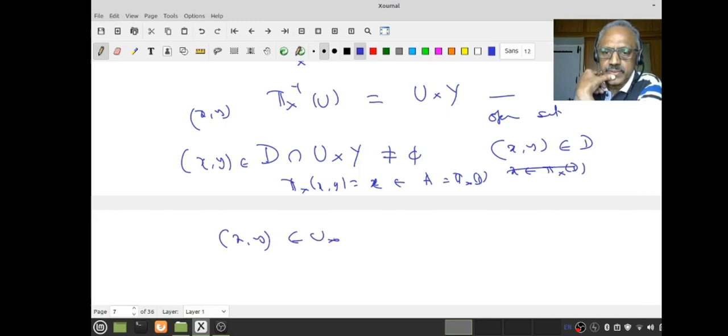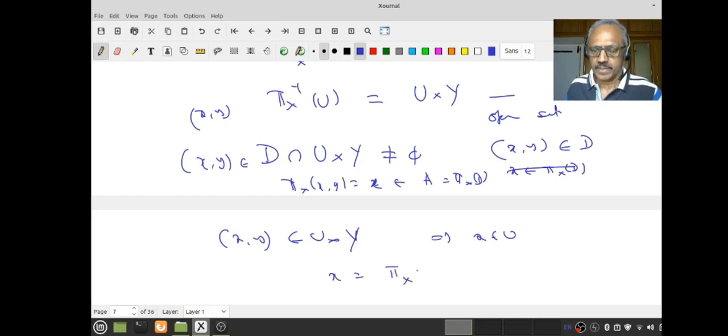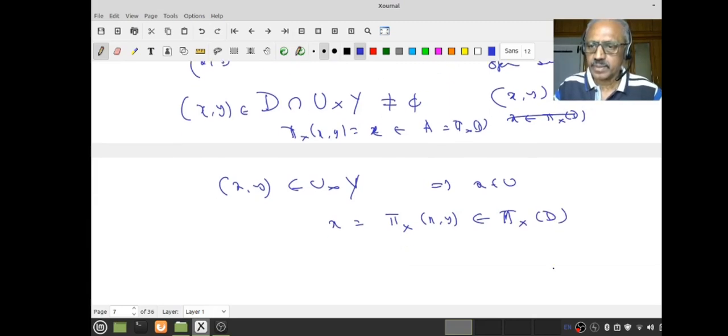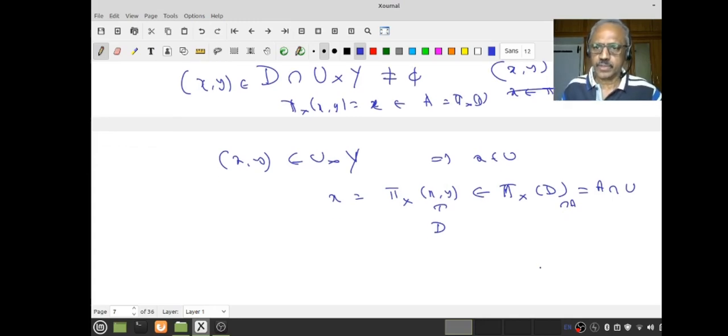xy belongs to u times y. That means x belongs to u. Therefore my x, which is pi x of (x, y), belongs to pi x of that is my A, and this (x, y) is an element of D. You understand that? And this belongs to this as well as it belongs to the section. Are you following?